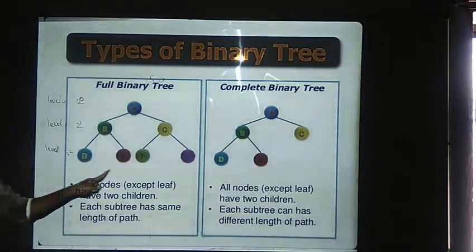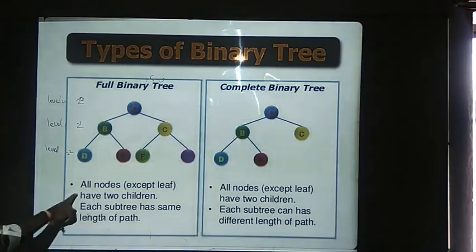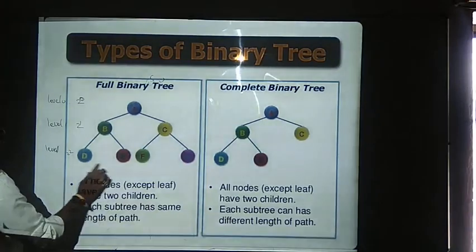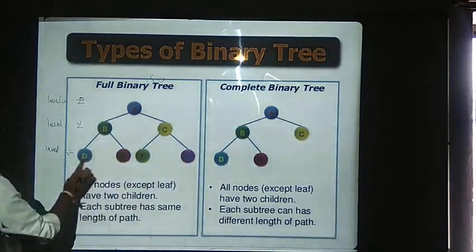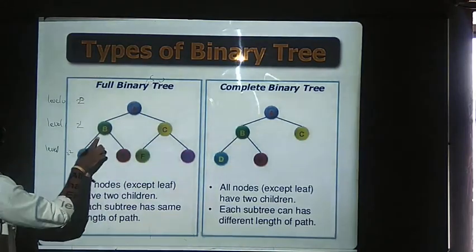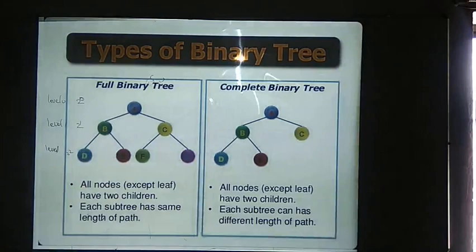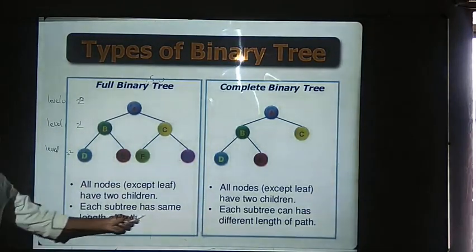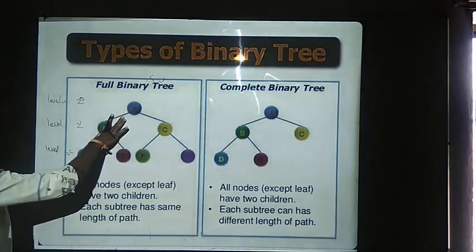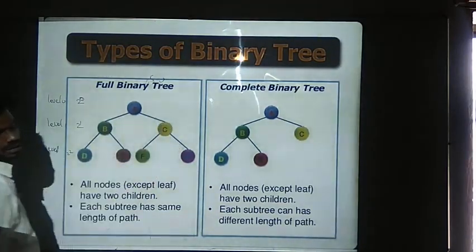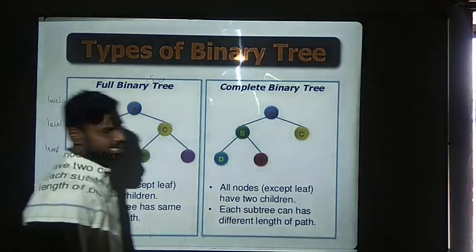And 2 to the power of 2 will give us 4. In this way, your full tree will be there. All nodes except leaves have two children. Every root node will be having two children in our full binary tree. Each subtree has the same length of path. This will be having two lengths, this will be having two lengths. See the path. In this way your full binary tree will be there.